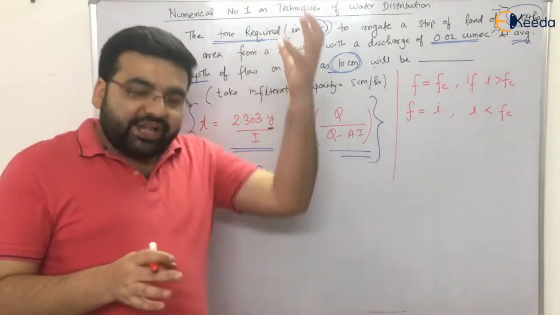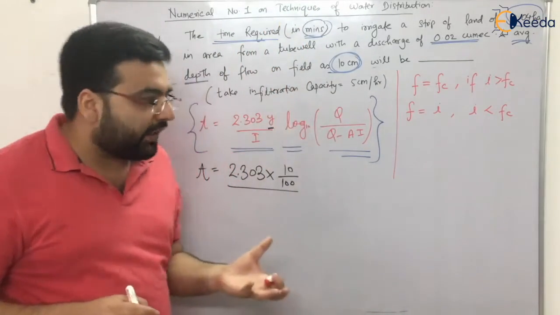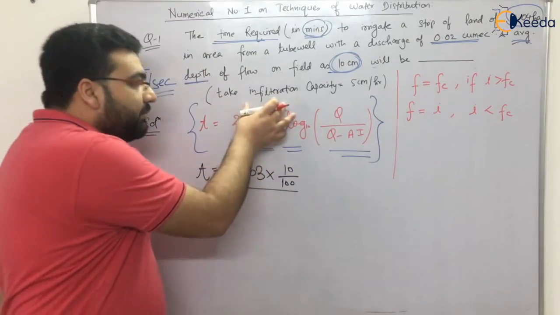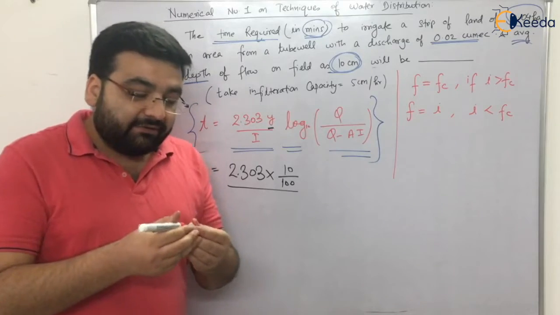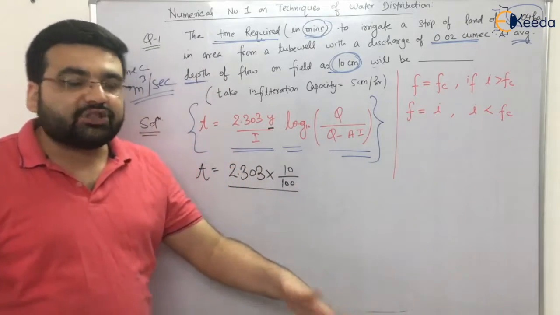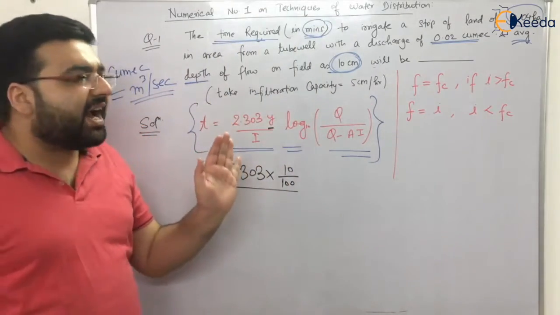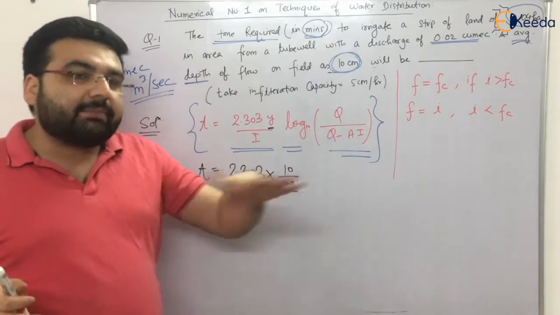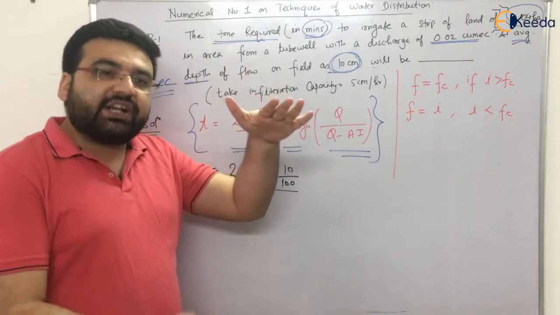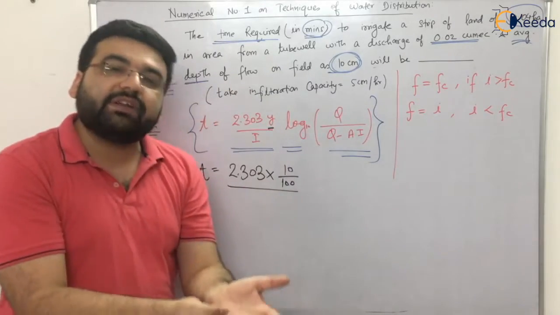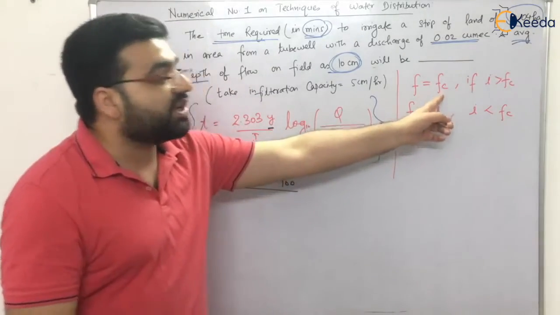There is no natural way of irrigation, so no rainfall is there. If you remember the concept of flood irrigation, what we are doing is flooding the land. It means that we have an ample amount of water with us, right? So the infiltration will be taking place to the maximum value, and the maximum value of infiltration is known as the infiltration capacity.